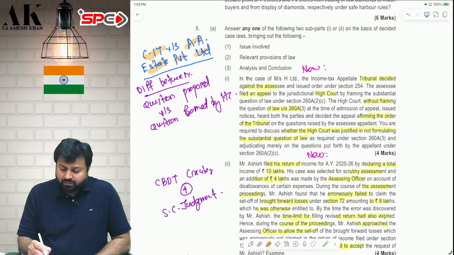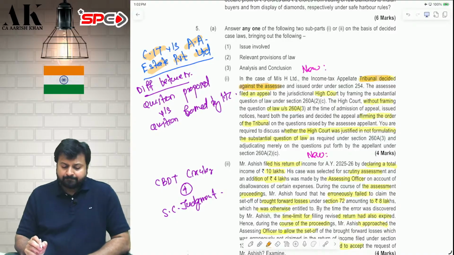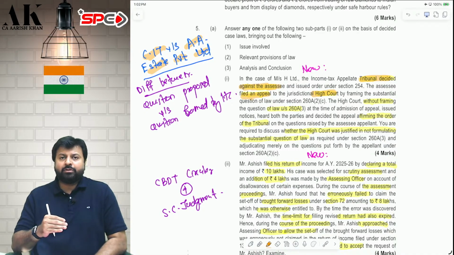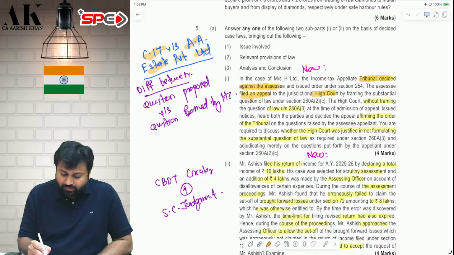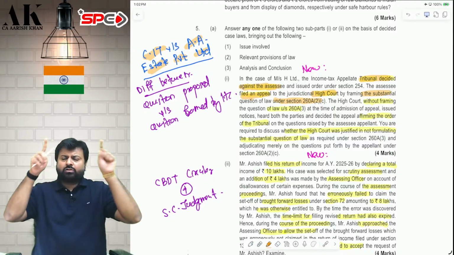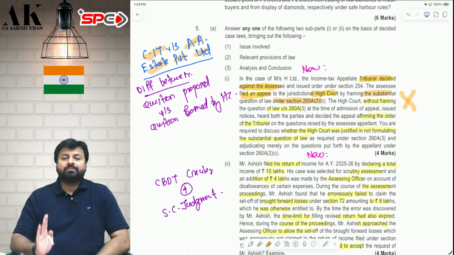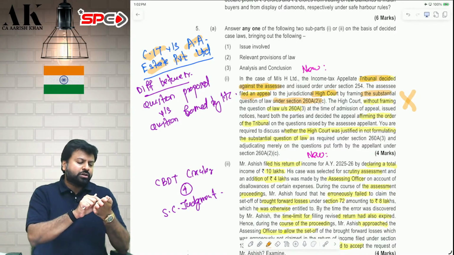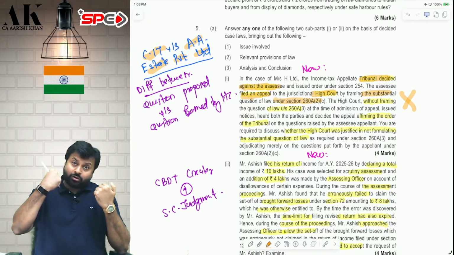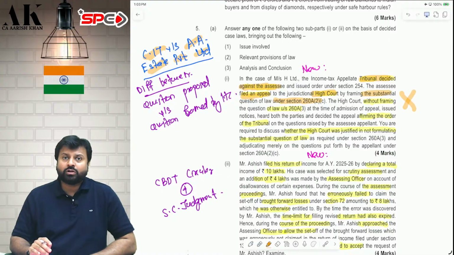There was an assessee who lost the case at the tribunal. Therefore, they filed an appeal to the High Court. Now, when they filed an appeal to the High Court, they obviously gave their substantial question of law, the question of law on which they want to appeal. So the assessee proposed the question of law. Now, the High Court gave a judgment without framing the question of law at its end. The High Court just relied on the assessee's question of law and gave the judgment. The High Court itself, suo moto, did not frame any question of law. So the question is: is the High Court liable to suo moto also frame a question of law?